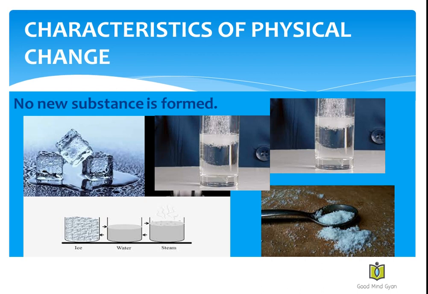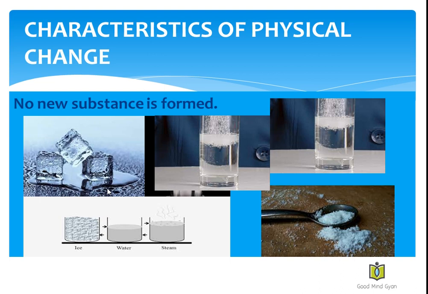First one, no new substance is formed. Now, if we take ice, on heating the ice will melt and it will form water. On further heating, the water will change into steam, and the steam on cooling will change into water. So the water on further cooling will solidify to form ice. So what you see here is it is only changing its form, but no new substance is formed. It is water in the beginning and water at the end. Only the forms are changing. So this was one example.